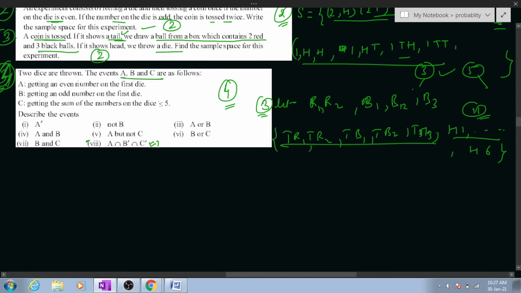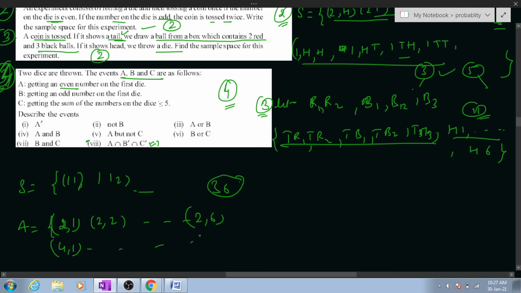Now A, B, C are our events, okay? So what will be A? The sample space I'll not be writing for you. You know what the sample space is: (1,1), (1,2)... total sample space is 36. So A will be how much? Even number on the first die. Sorry, (2,1), (2,2) till (2,6), then (4,1) to (4,6), (6,1) to (6,6). This is our A.